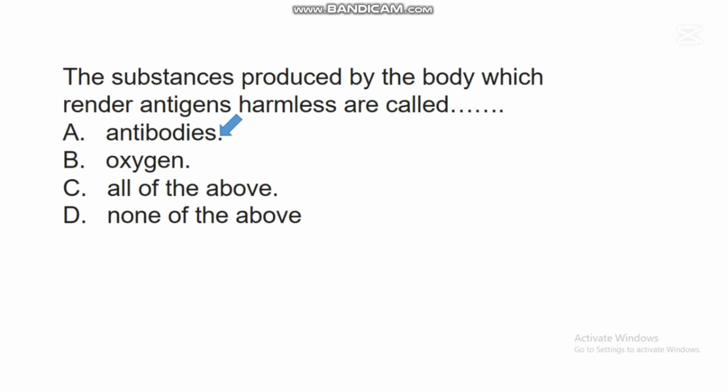Antibodies. These antibodies are substances produced by the body system that help in rendering antigens harmless. They kill antigens and make them harmless.